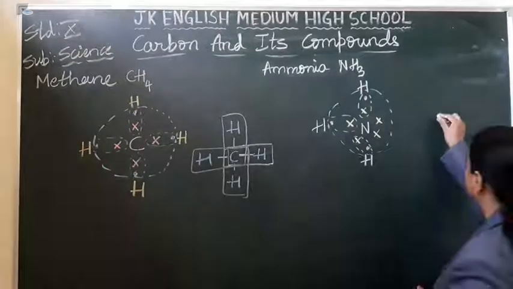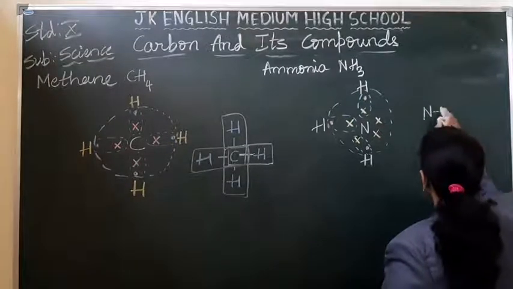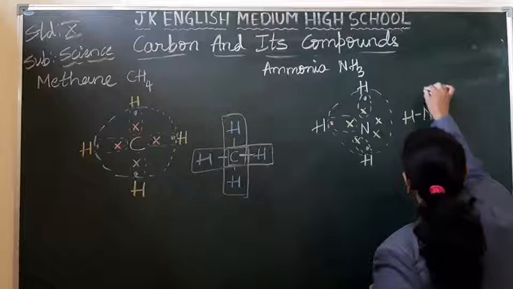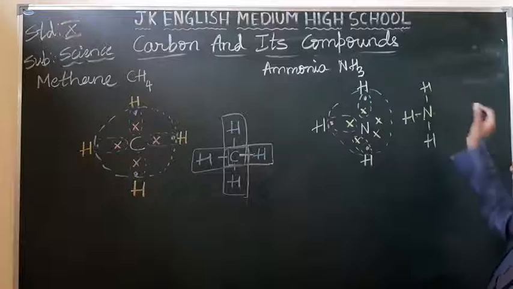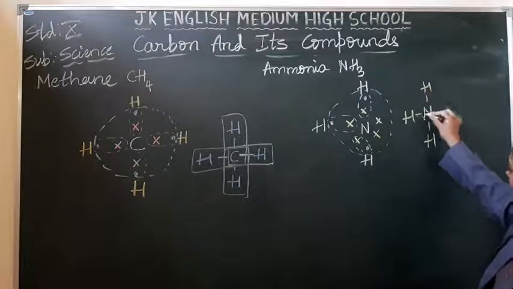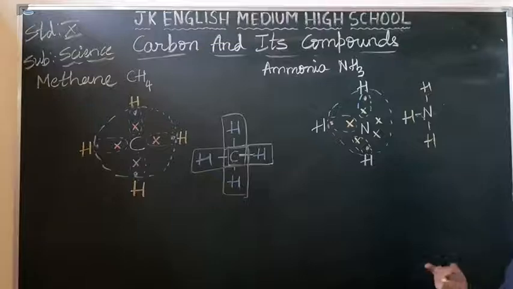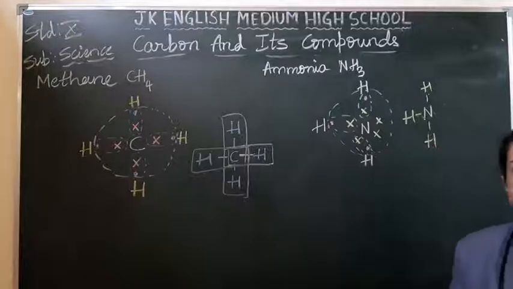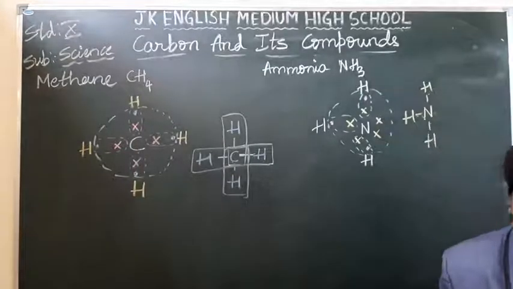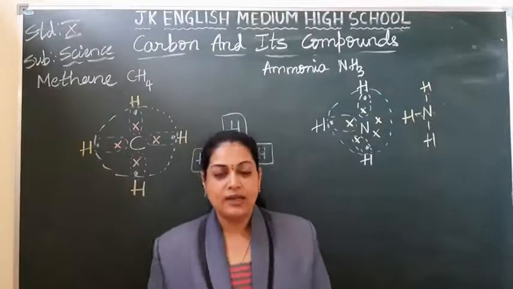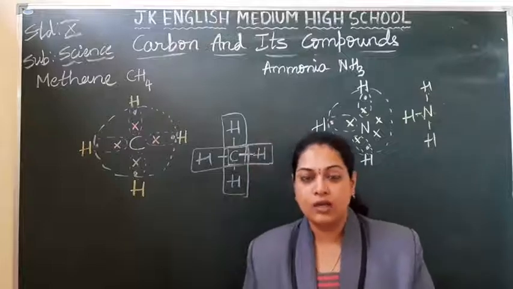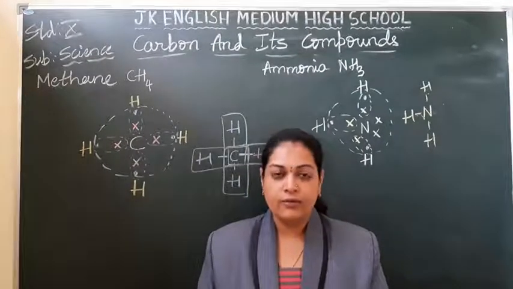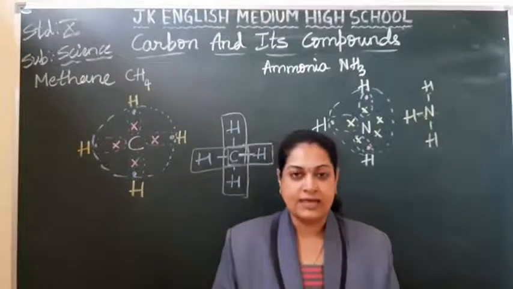So let me draw the structure. N. Okay, here I will draw hydrogen. So one pair of electrons, 2, 4, 6. Already it is having 5, 6, 7, 8. Right? So one single bond you find in the molecule NH3. Right? Take down the example. Yes, students. Hope you are understanding the covalent bond, sharing of electrons between atoms to form the bond called covalent bond, right? So the remaining we will discuss in our next class. Thank you.